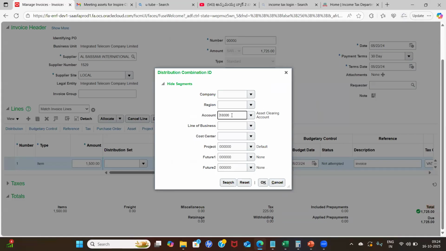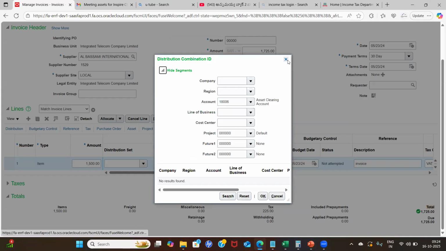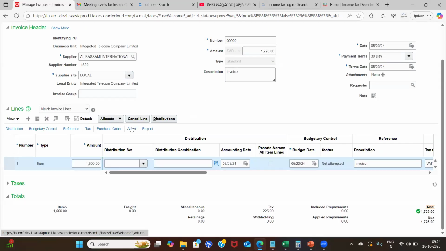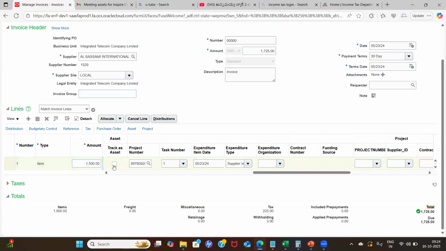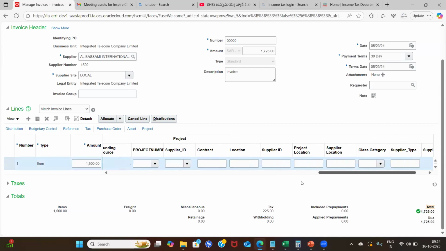We do not need to enable Track as Asset in this scenario. If I select this account, I do not need to enable this checkbox, since the system will automatically recognize these lines to be transferred to FA and capitalized.